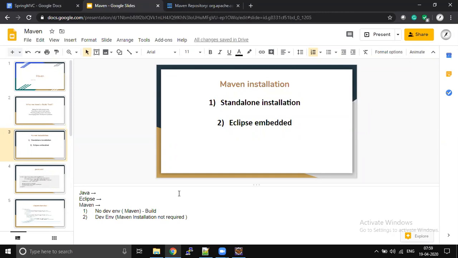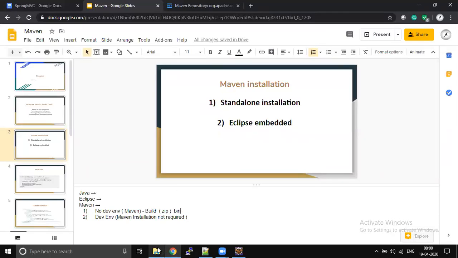In your Jenkins server, if you want to build your application, then you need to install Maven. Jenkins also nowadays has a Maven plugin, so there it becomes optional. So these places you need to install Maven, but in the development environment, wherever developers are using IDEs, the Maven installation is completely optional. The standard installation is pretty simple: you download the zip file, extract it and start using it. That zip file is going to have a bin folder.